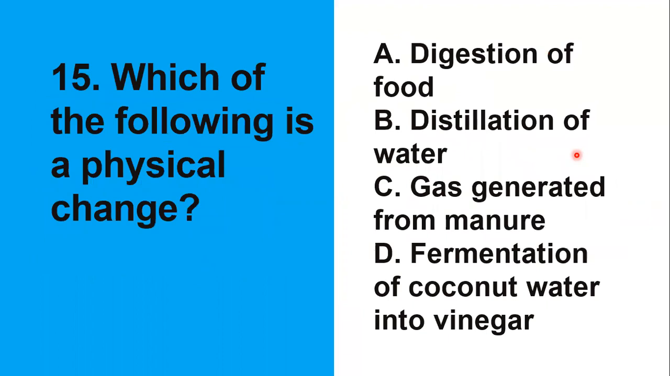Which of the following is a physical change? Ang hinahanap natin dito is a process na ang nangyari is physical change. So, from the following, si fermentation of coconut water, chemical change po yan. Gas generated from manure, chemical change din po yan. At saka digestion, obviously, that is chemical change. And we are left with distillation of water, which is a physical change.